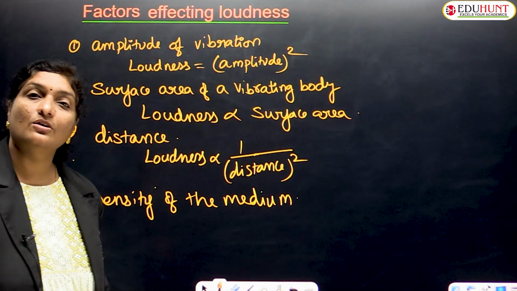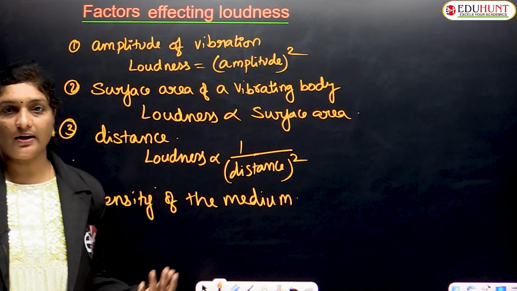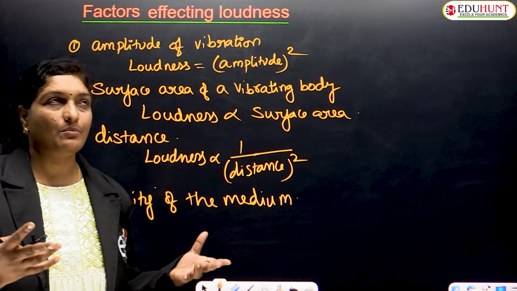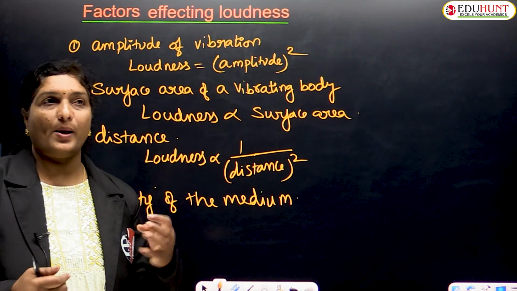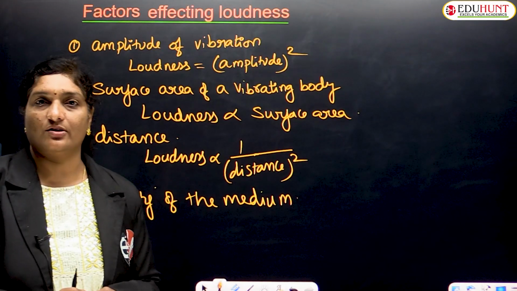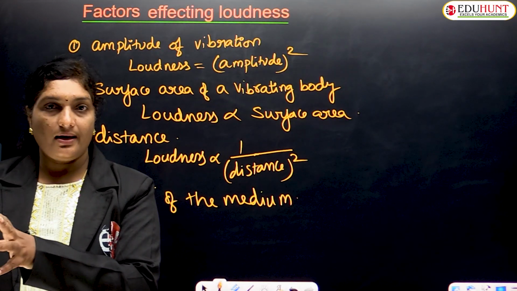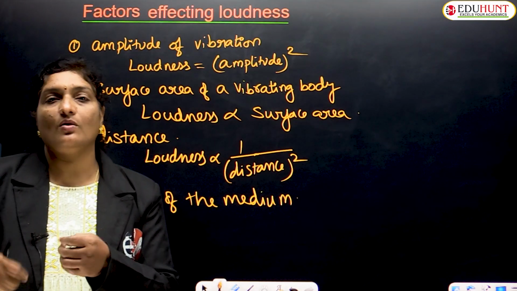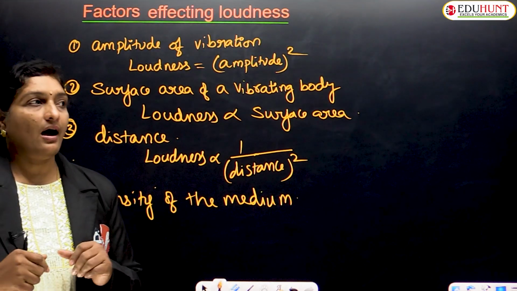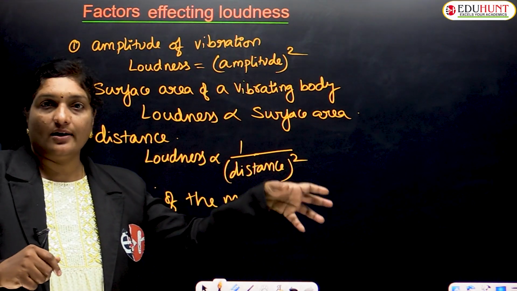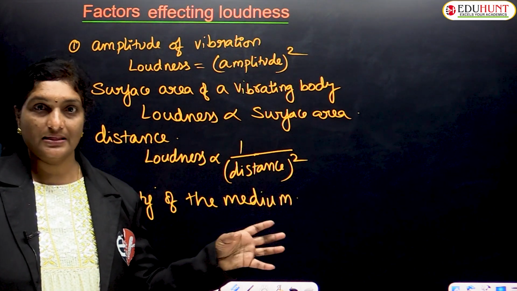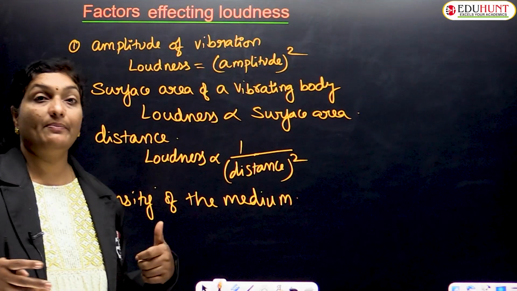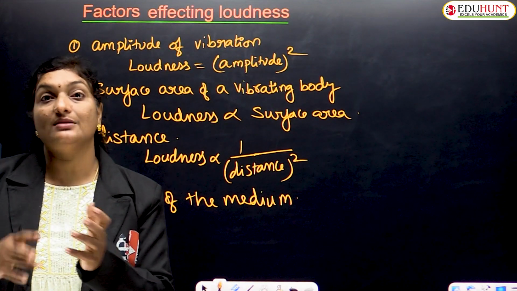Loudness also depends on the density of the medium. Children, consider dry air and moist air. Dry air is mostly occupied with oxygen and nitrogen, whereas moist air has water vapor, meaning many of the molecules are H2O. So in which medium will the loudness be more? The loudness will be more in the water vapor, that is, moist air.